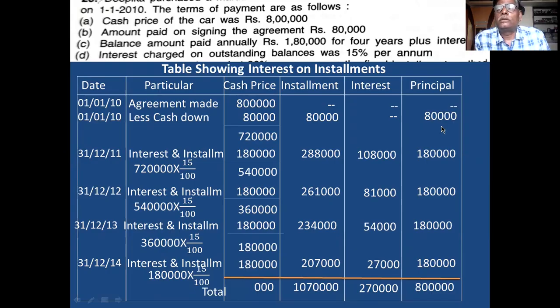Interest included in the installment is the first way. This is the second way of calculating interest, where interest is not included in the installment.